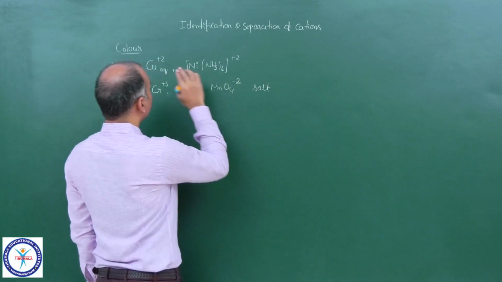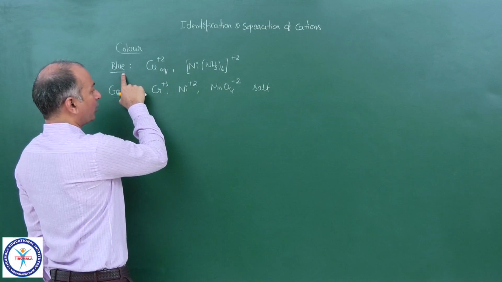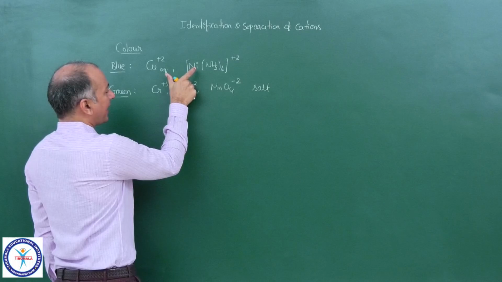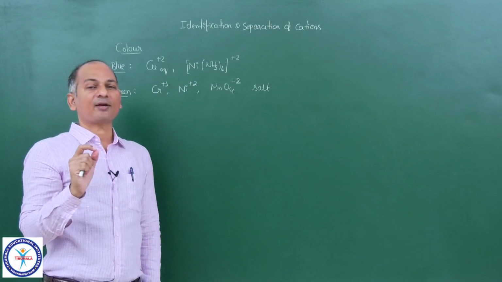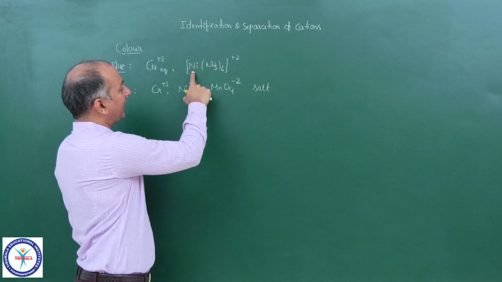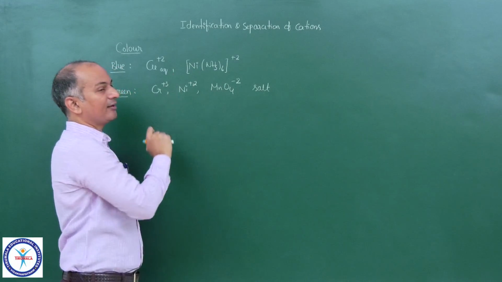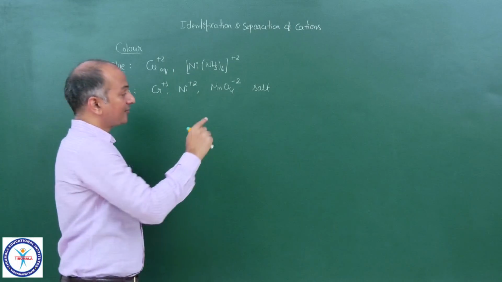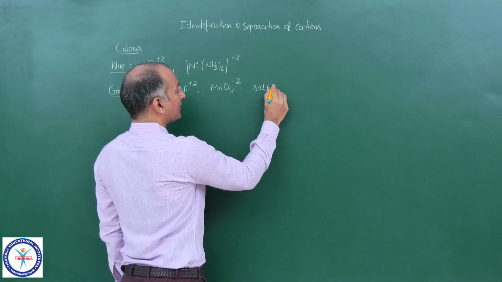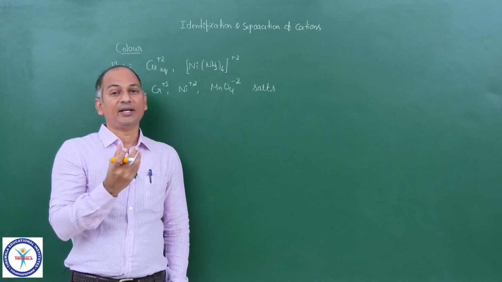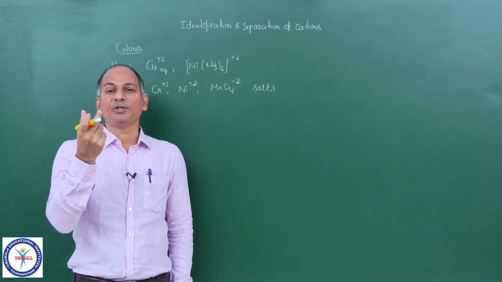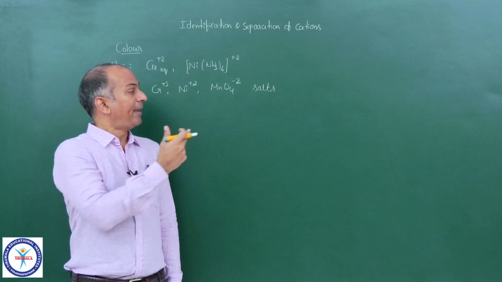Actually, in the first case, blue color, I told you the aqueous solutions: aqueous solution of Cu2+ and aqueous solution of the nickel ammonia complex are blue in color. But in the second point, I am saying the salts, even in the solid state, are green in color: nickel salt, chromium salt, manganate salt.